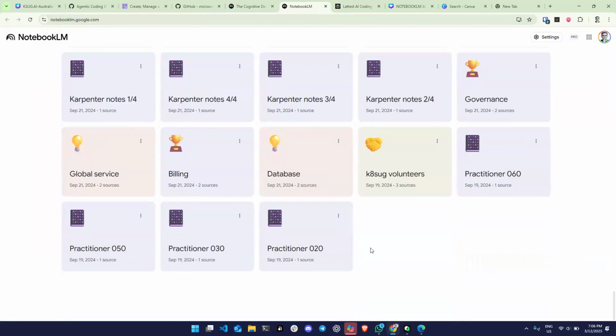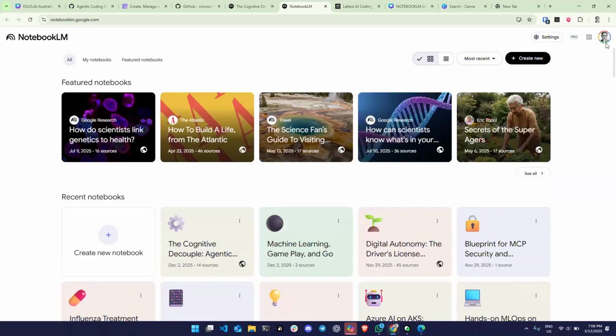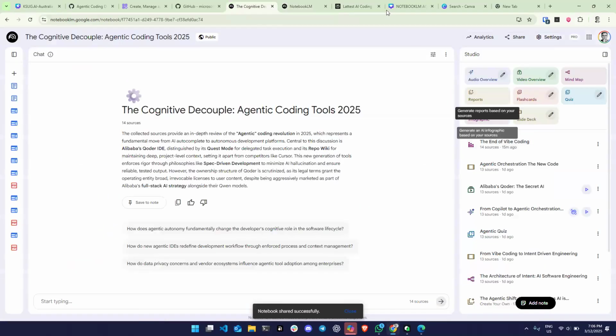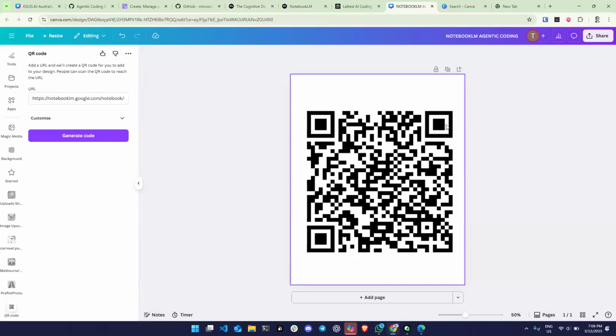My first NotebookLM was in September of 24. I was using that to get my first certification at AWS. So I used it to study, and until today, there are many more features that help me to study. So I will share this with you, so you can scan this QR code to have access to this notebook.